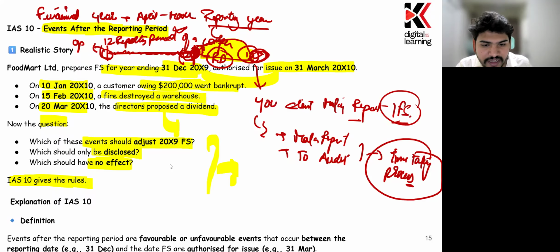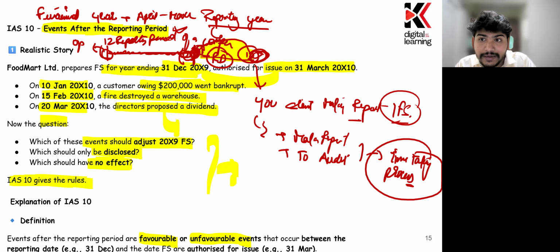So now we will see the definition of what IAS 10 says. Events after the reporting period could be either favorable or unfavorable. From these events, we are in doubt about what the accounting treatment should be for each one of them. Some events could be favorable for the company and some unfavorable.